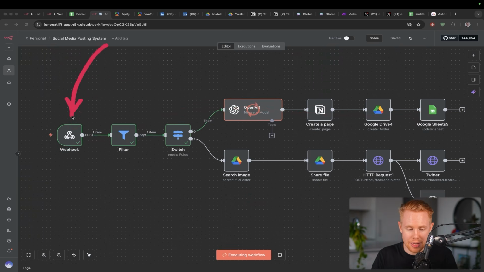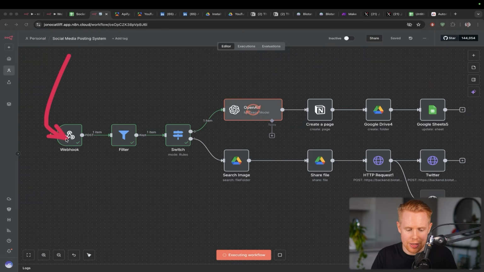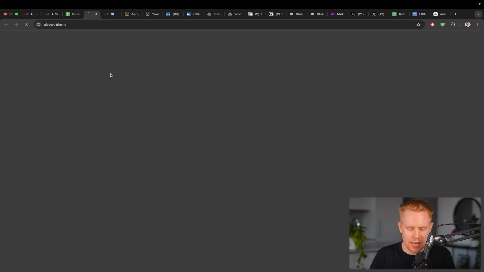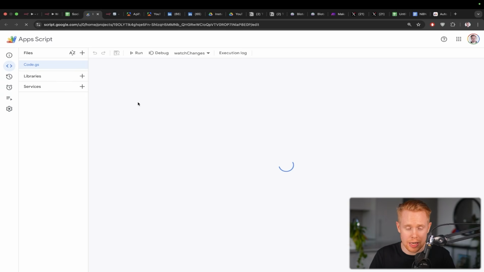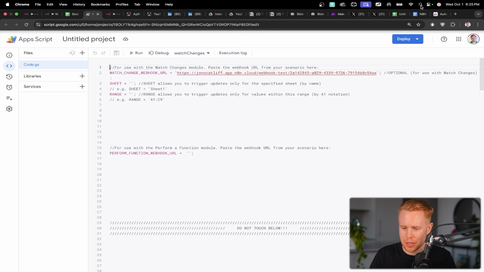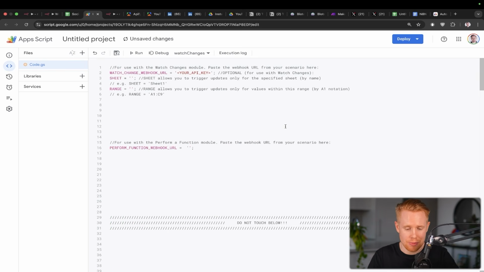Let's get into this. The first thing is we actually have to connect these two together. We need to turn Google Sheets into its own full-blown web application by sending data into n8n via a webhook here. It seems a bit complicated, but we have something called an app script. Inside our Google Sheet, if we go to extensions and app script, we have this really scary but actually kind of simple looking script. All you have to do is copy it, go into the app script, and paste it, and you're pretty much done. That is it. It's going to work out of the box. The only thing that we need to change is this API key, and then it's going to work perfectly fine.